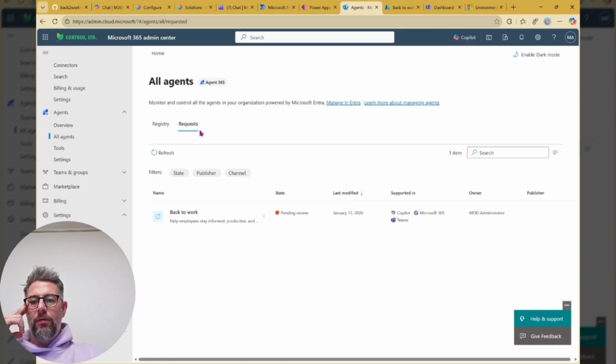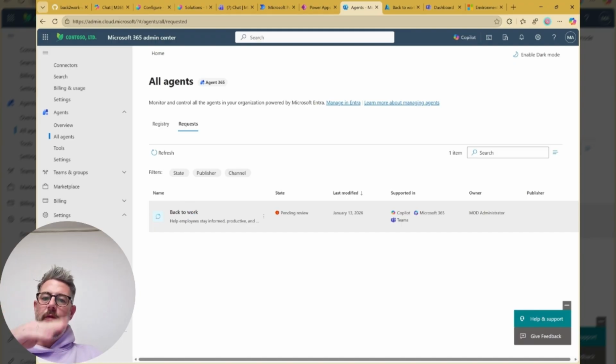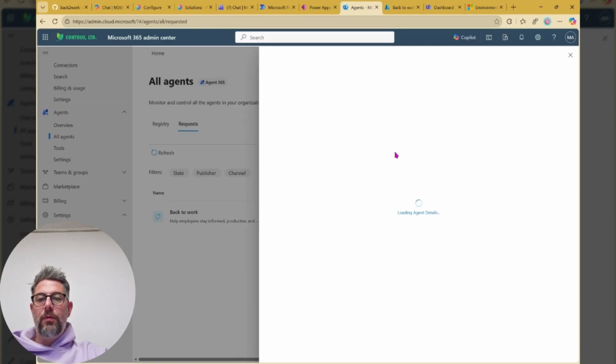And here we see it, requests back to work. That means from Copilot Studio, we said first publish, to establish the agent itself. Then we said make it available for everyone. That means it is being sent to the tenant administrator. Now me as a tenant administrator, I open it up. And I can also have a look at what that thing does, and all the guidelines.